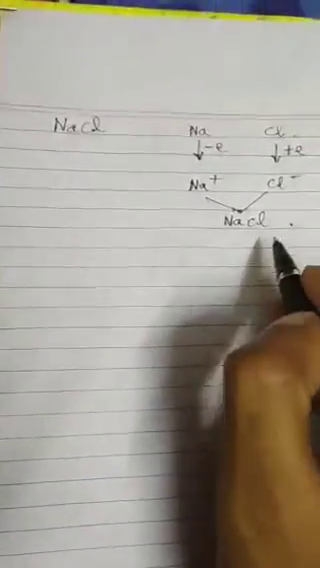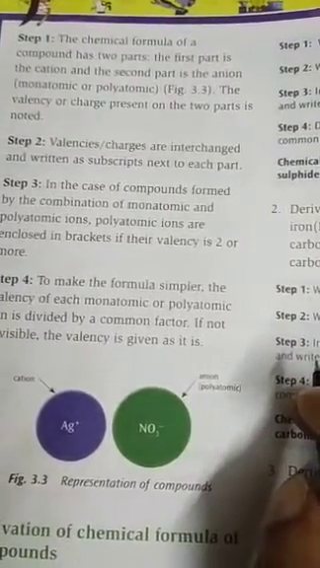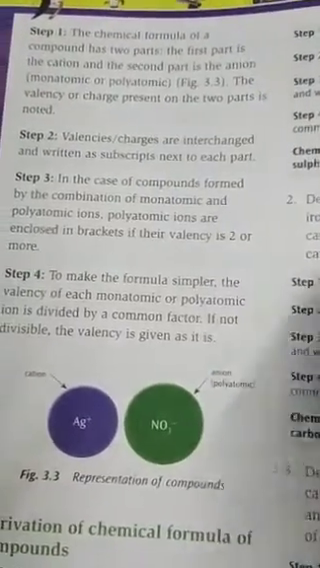In this manner the chemical formula of a compound is derived. So the chemical formula of a compound has two parts. The first part is the cation, here Na plus, and the second part is the anion, here Cl minus. We have to write these two separately. Now the second step: valency charges are interchanged and written as subscripts next to each other.